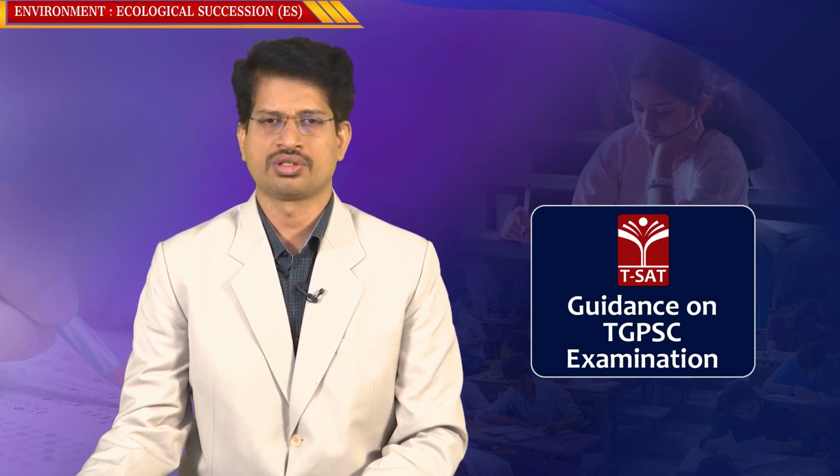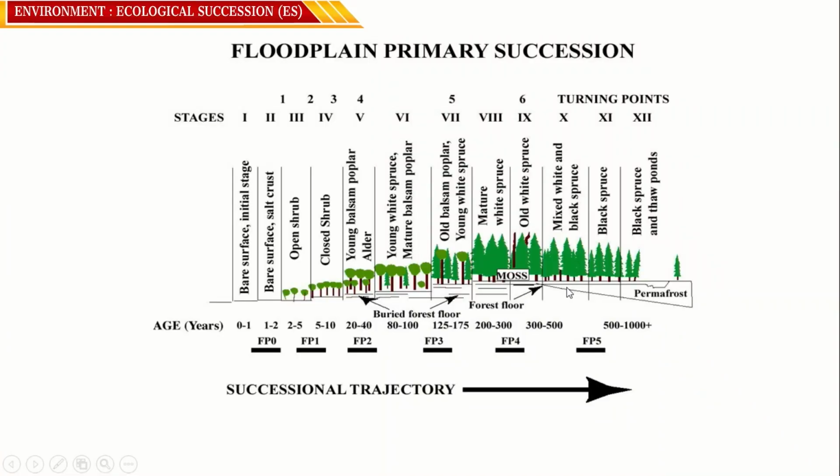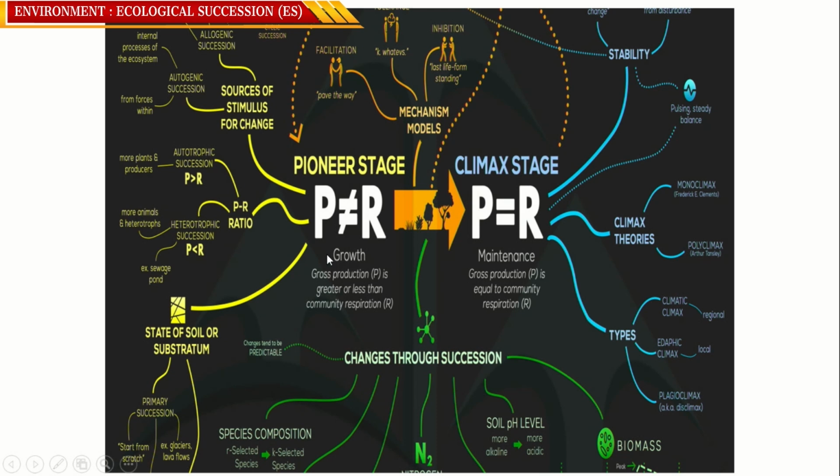So, this is the succession from the initial stage to the final stage. In this process of ecological succession, it is the resultant of the combination of certain factors, for example, autogenic succession and allogenic succession. All these factors together lead to succession. So, we need to know what is meant by autogenic succession and allogenic succession.